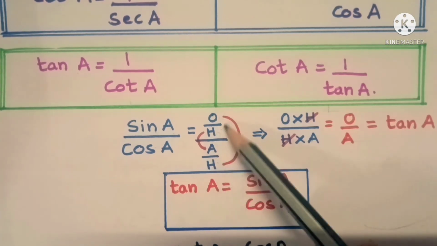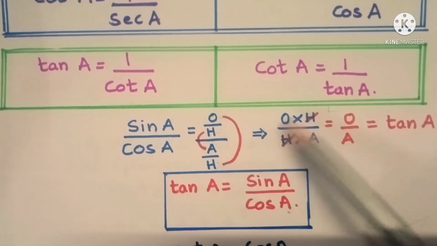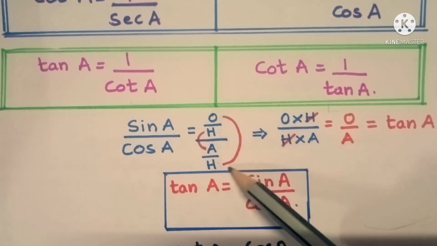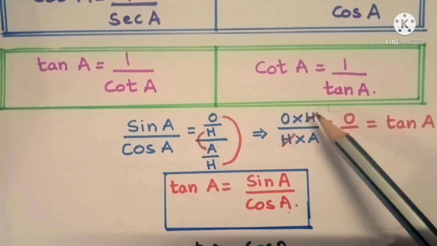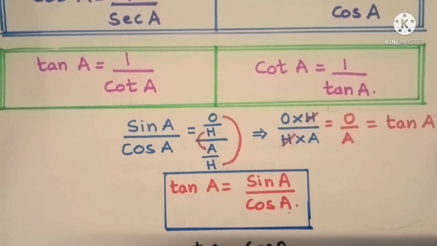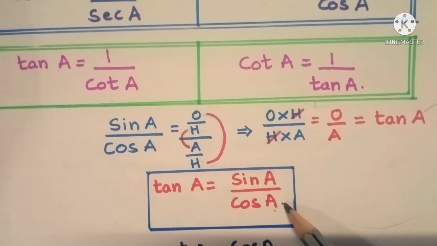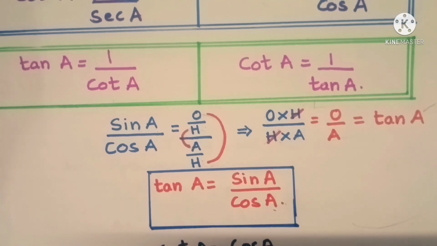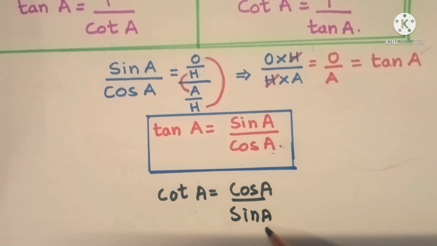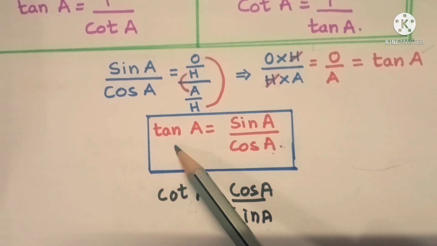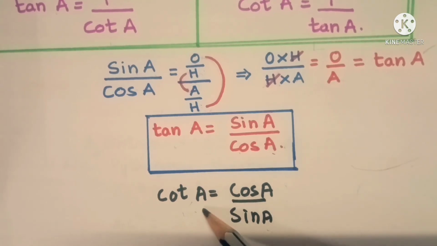So in this case, we have to multiply the upper and the lower part and then the middle part. So this gives you the formula, this O into H and H into A. So H and H gets cancelled, remaining is O by A, that gives us tan A. O by A is nothing but tan A. So tan A can also be written as sin A by cos A. Can you guess how cot A can be written? Yes, cot A can also be written as cos A by sin A, because cot A is inverse of tan. Sin by cos, if it is tan, then cos by sin is going to be cot.